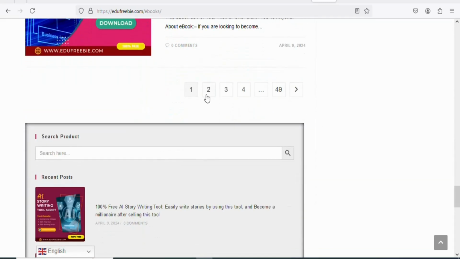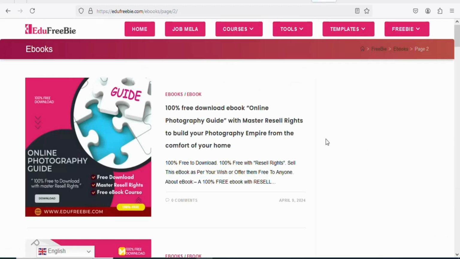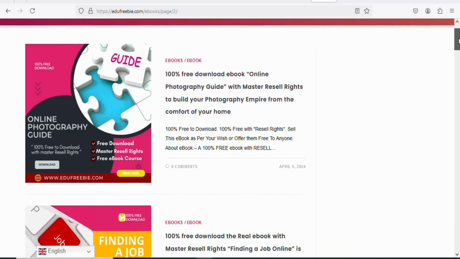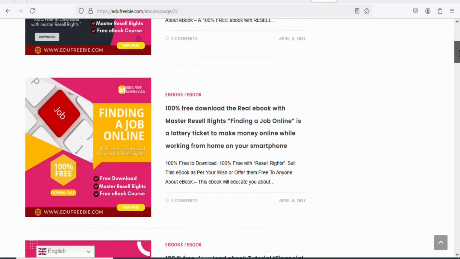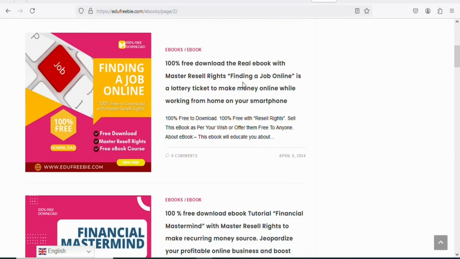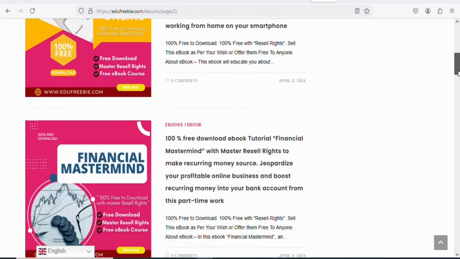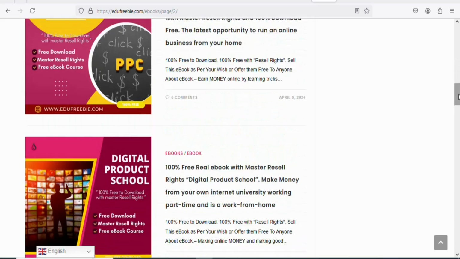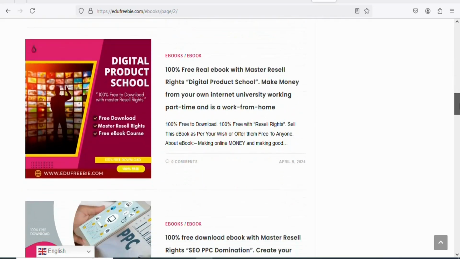You can see they have them in different pages. So let's click on page 2. Once you click on page 2, you get to know other books that you can download and sell at your own price. You can see online photography guide. If you want the ebook, you can click on it to download. There are many of them. Finding a job online. If you want that ebook, you can click on it and then download. So just download the one that you want so that you can resell it at your own price.